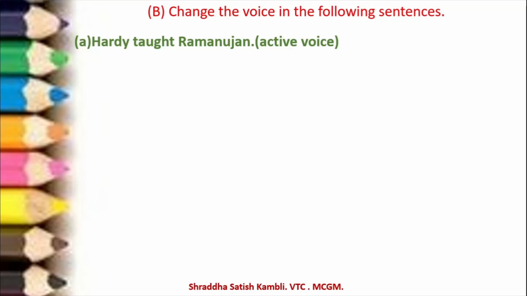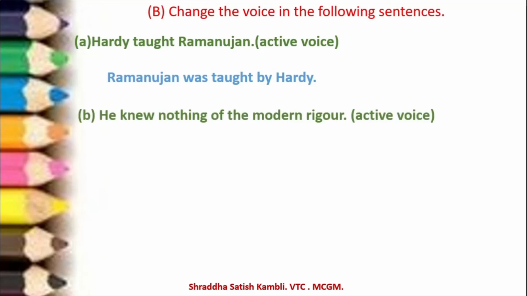So, Hardy taught Ramanujan is the active voice. Let us change it into passive. So, it will become Ramanujan was taught by Hardy. Okay? Let's take the next example. He knew nothing of modern rigor. Active voice. How will you change it? Nothing of the modern rigor was known to him.